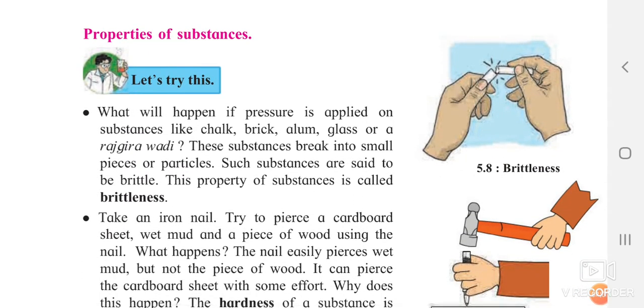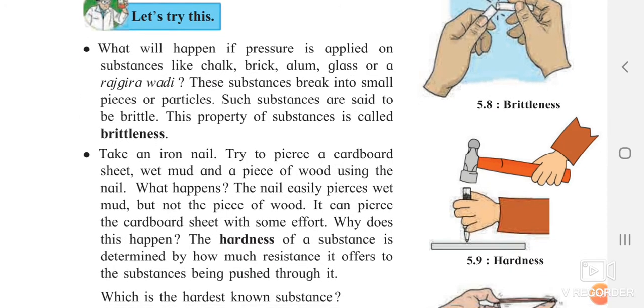Have you ever taken chalk from your school? Yes, you can see that whenever you give a little pressure on the chalk, it easily breaks. So when a substance easily breaks by applying a certain force, that substance possesses the property of brittleness. If you throw a glass down, or if a glass falls down, it breaks and gets converted into small pieces. So yes, glass also possesses the property of brittleness. So what is brittleness? Yes, the property in which a substance gets converted into pieces or particles is called brittleness.